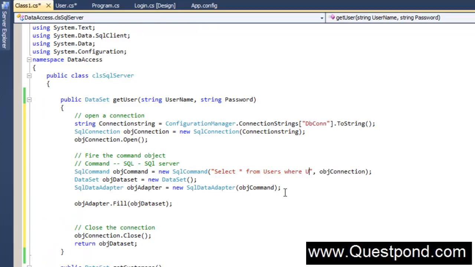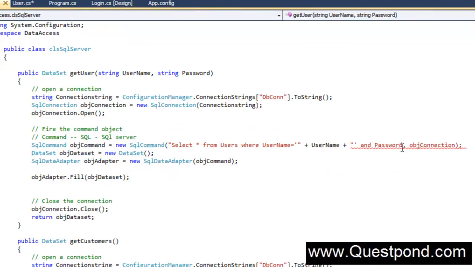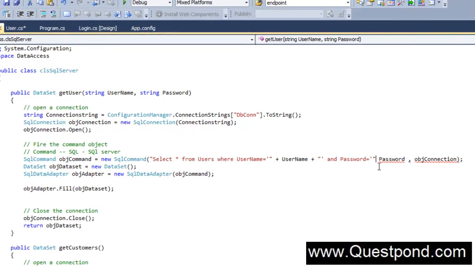So I'm going to say where username is equal to, remember that both of them are strings, so start with a single quote plus the username which is passed to the function, plus again a single quote. Not a comma, actually it's an AND condition, and password is equal to the password which is passed in the function. So I'm going to say password and single quote closed.